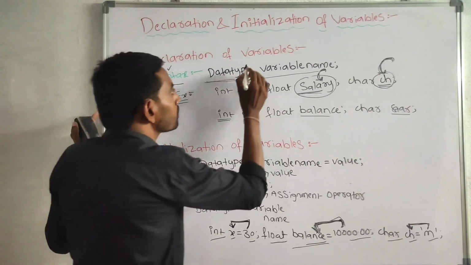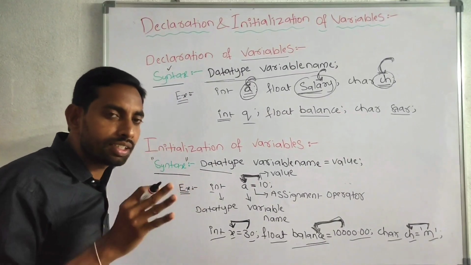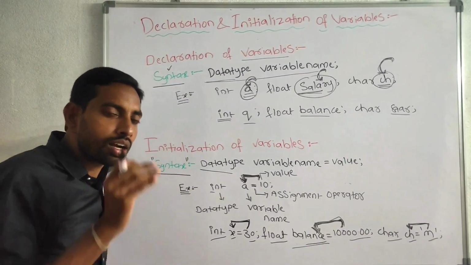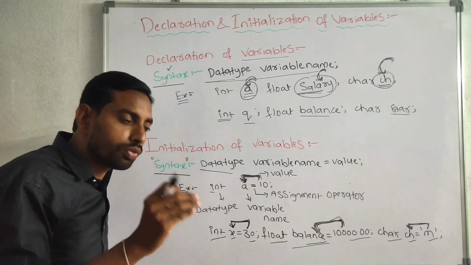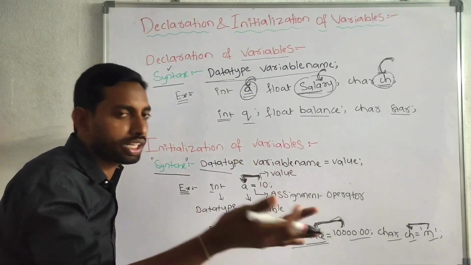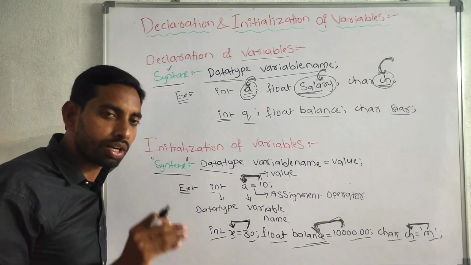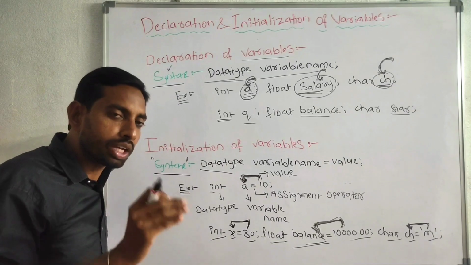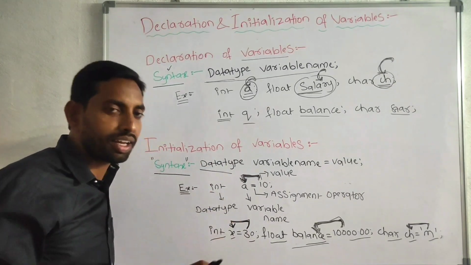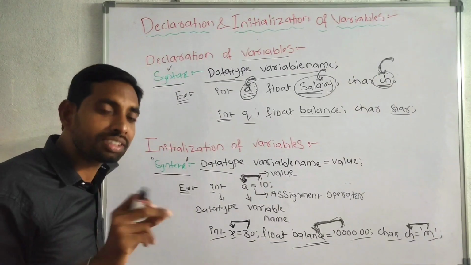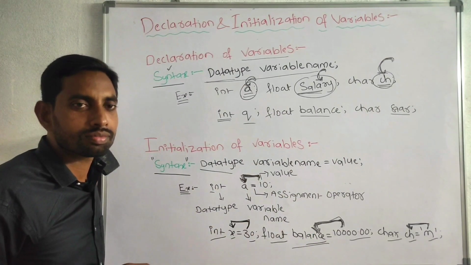This is the end of variables. Variable means changing. According to the user requirement, according to the program requirement, we can change the values inside the variables at any time. The meaning of variable is changing.